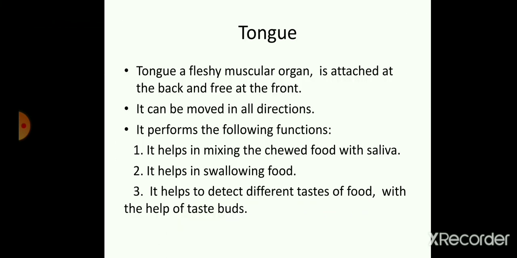After that we have the tongue. The tongue is a fleshy muscular organ, attached at the back and free at the front. It can be moved in all directions. It performs the following functions: it helps in mixing the chewed food with saliva, it helps in swallowing food, and it helps to detect different tastes of food like sour, bitter, salty, and sweet with the help of taste buds. On our tongue there are so many taste buds present.